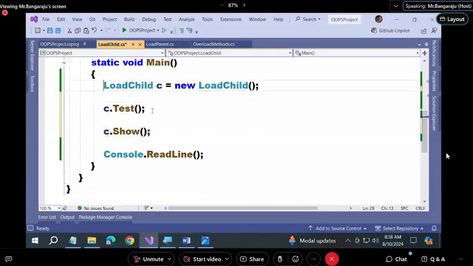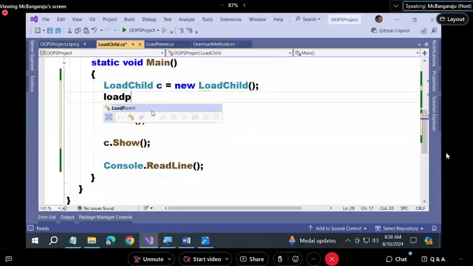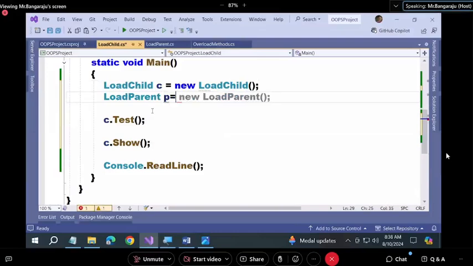Okay, just a minute. Now what I'm doing, load parent P is equal to C. What is P? Parent class reference. Now look at this code carefully. P.test. When I call P.test, where does it go first? Parent class. Checks for the test method. Found or not? Found. Immediately binding is done. Are you getting my point or not?